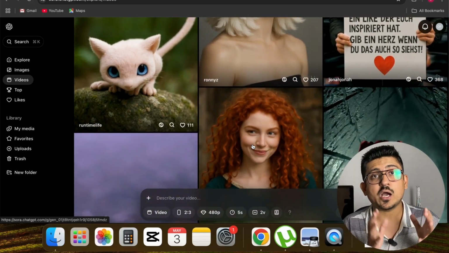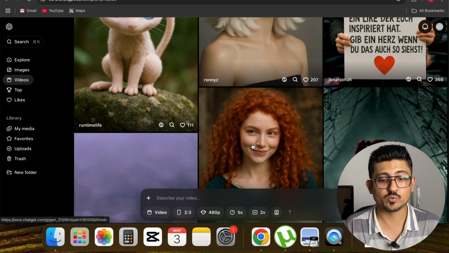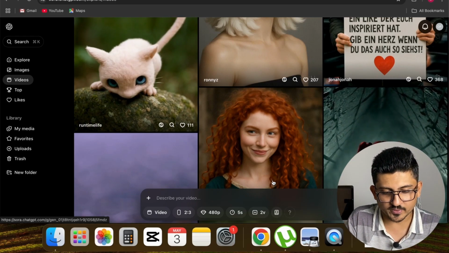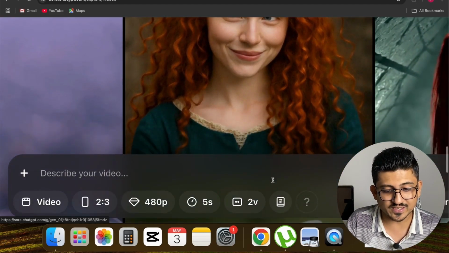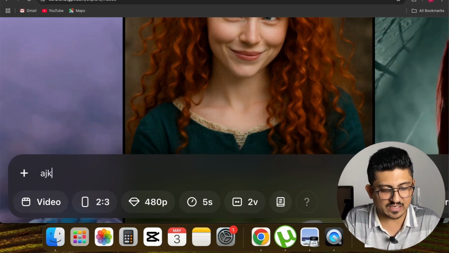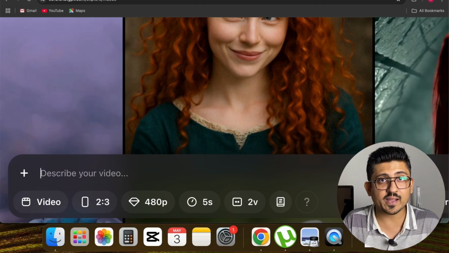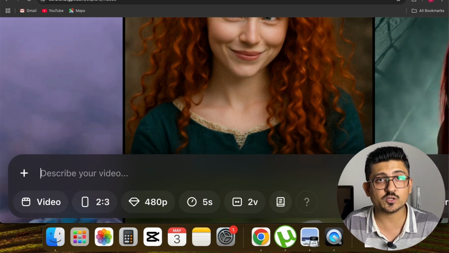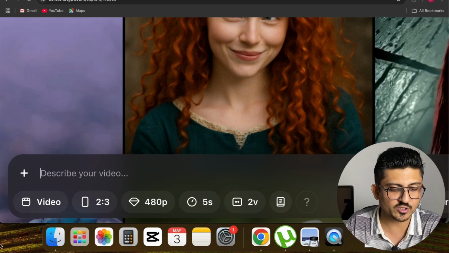So now let me show you how you can actually generate a video for yourself, right? If I just zoom in and scroll down, you can see that this is a text field and I can just type anything here, right? So before typing anything, I just want to show you what options are available here. So the first option is video.